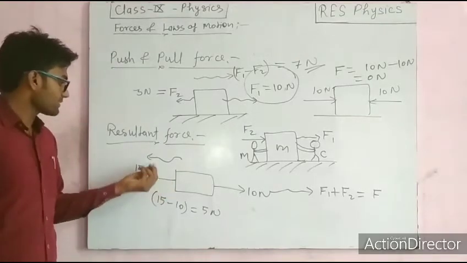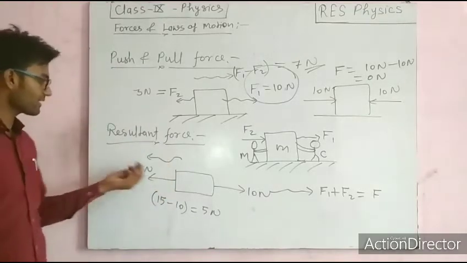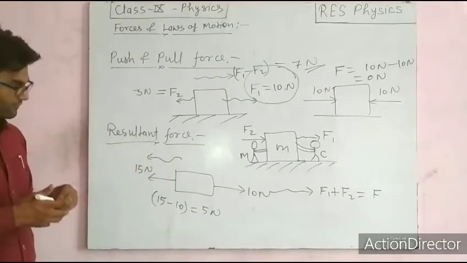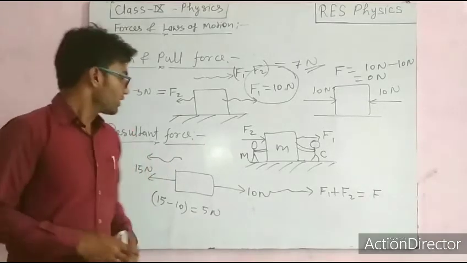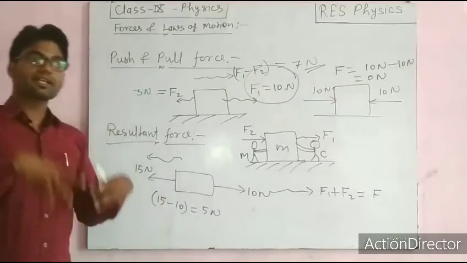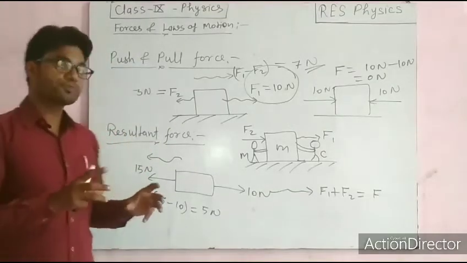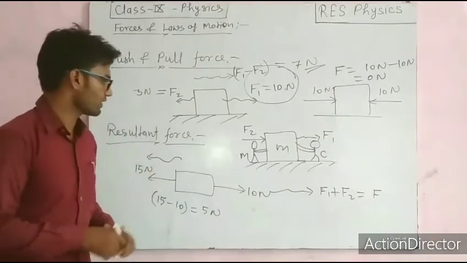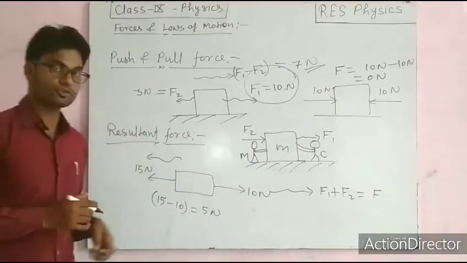Since the resultant force is acting in this direction, motion is happening in that direction only. So the resultant force is the net effect, and an object moves in the direction of the resultant force only. Hopefully this resultant force will be clear.